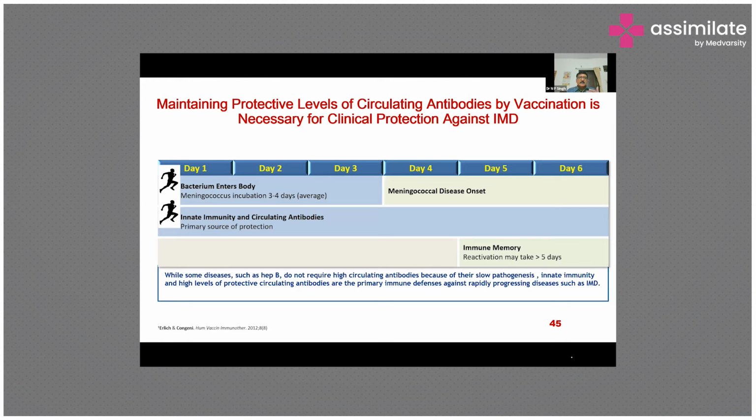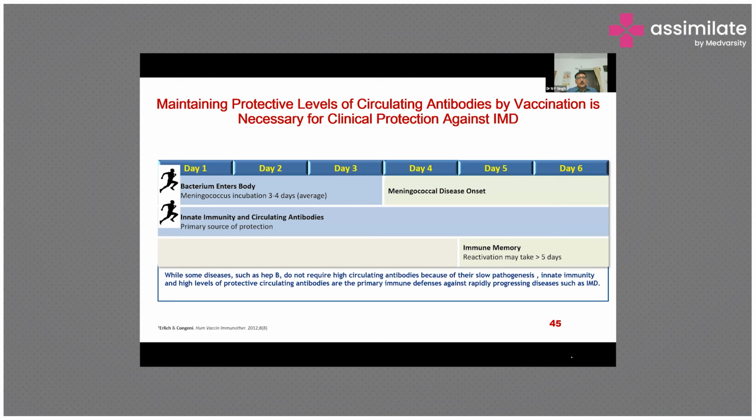But in contrast, some diseases like hepatitis B do not require high circulating antibodies because of their slow pathogenesis, because the average incubation period is 3 months, 90 days. So innate immunity and a high level of protective antibodies, these primary immune mechanisms against disease are required whenever we consider the fast-growing meningococcal disease.